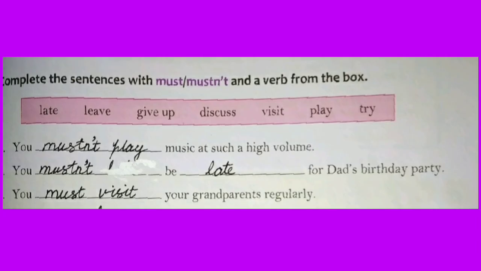Let's have a look at this exercise. You mustn't play music at such a high volume. So listening to music at high volume is harmful to your ears. So you are not allowed to play music at high volume. You mustn't be late for dad's birthday party. You must visit your grandparents regularly. That means it's a strong recommendation that you must visit your grandparents regularly. So in the sentences you can see must expresses a strong need to do something. It's an obligation. Obligation means your duty or commitment.